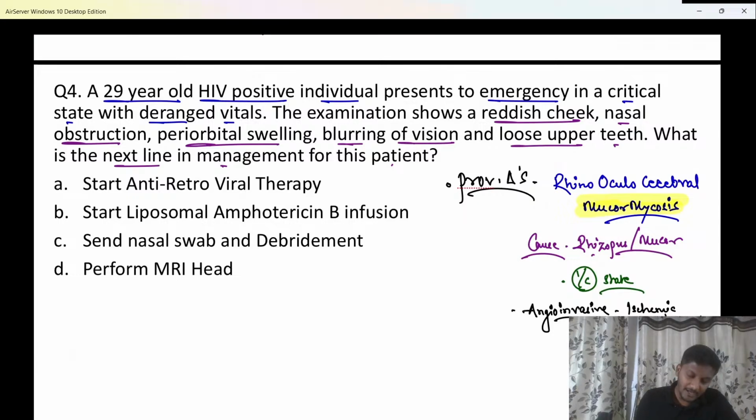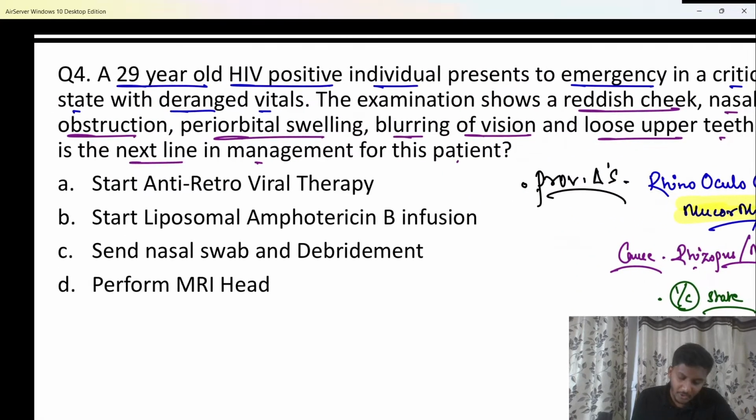What is the next line of management in the patient? This is a recent NEET PG question, so please remember this is a recent NEET PG question that has come in your examination. Option A says start antiretroviral therapy. No. If the patient is HIV positive, maybe the patient is already on antiretroviral therapy. Even if the patient is not on antiretroviral therapy, your priority is not HIV, your priority is mucormycosis as of now, because that is more life threatening than HIV. The HIV may cause damage in the long run. Right now it is mucor, from which you have to save your patient.